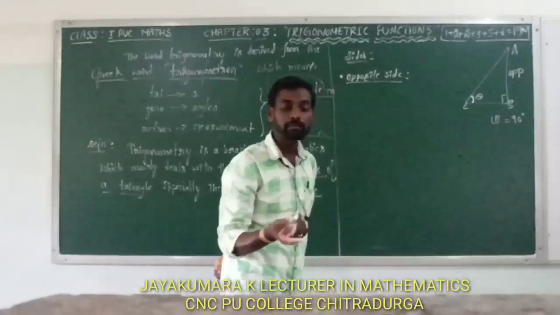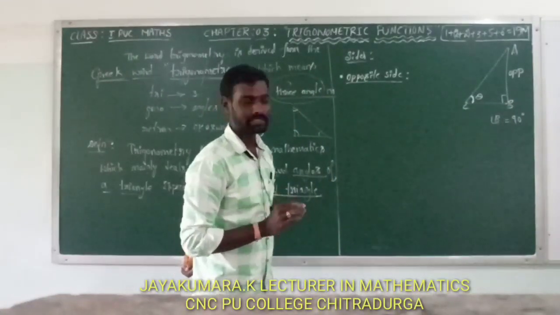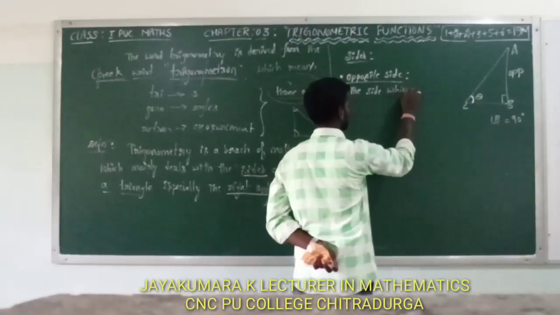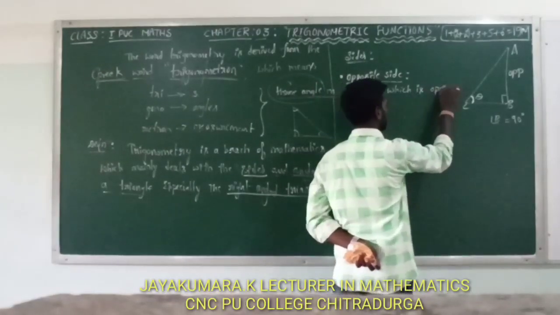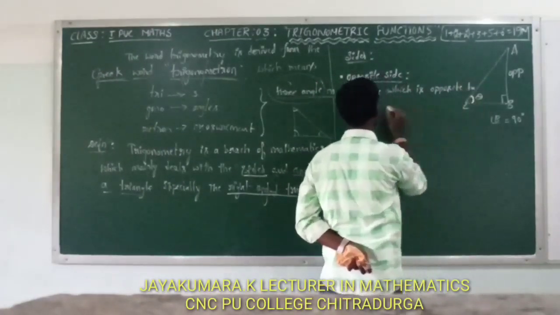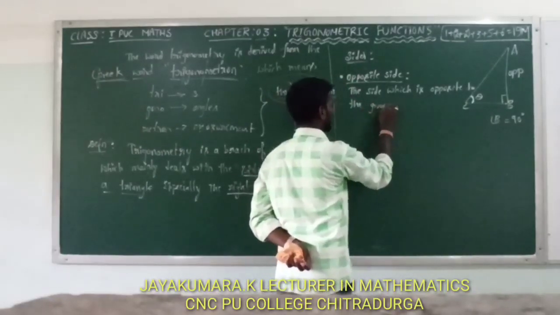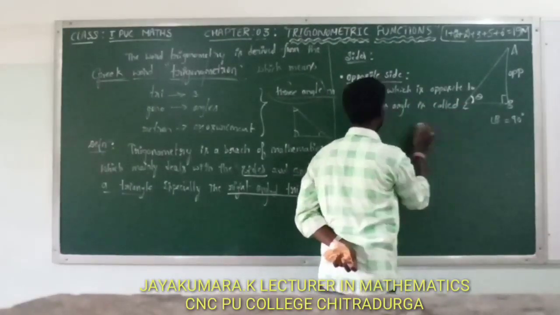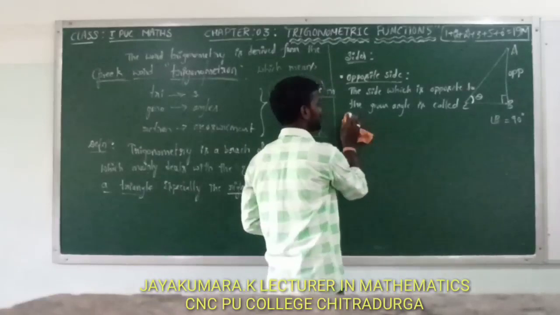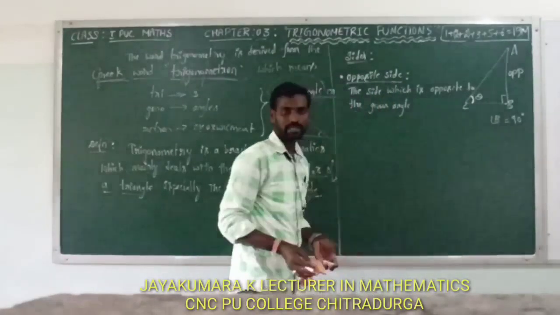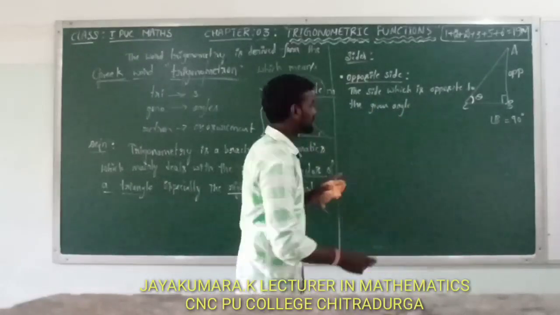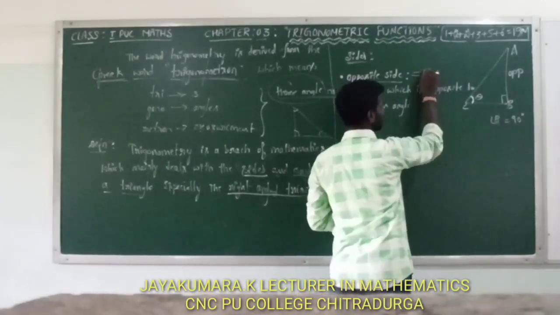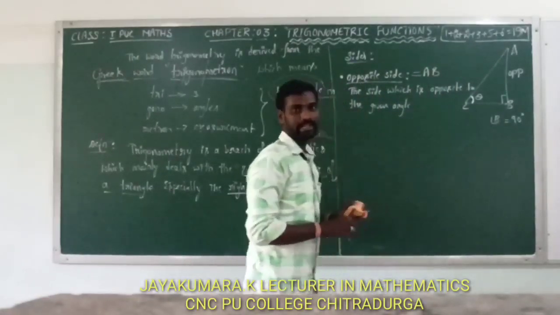The side which is opposite to the given angle is called the opposite side. Here, opposite side is equal to A.